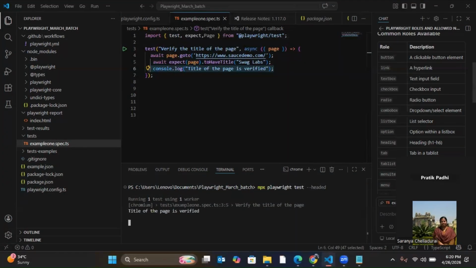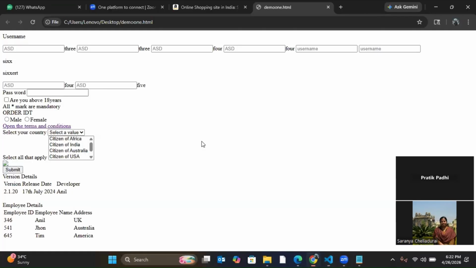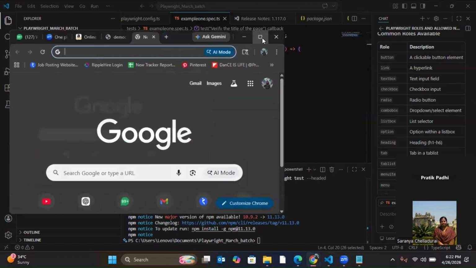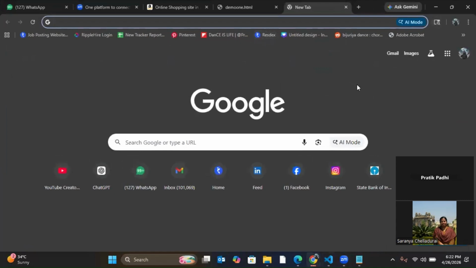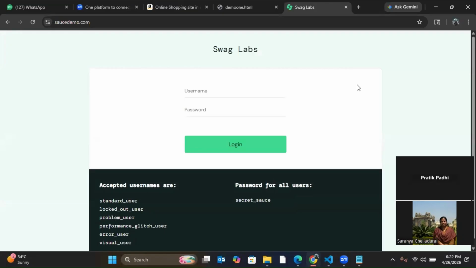So it got executed and got closed. Now I can also tell, let's say if we have already read about CSS and XPath, let's say if I just open this particular URL, I'll show you how to use the XPath or CSS. Both of them are used in a similar way. Then we'll go with the Playwright specific locators. So if I open that, then for this, let's say I write an XPath.